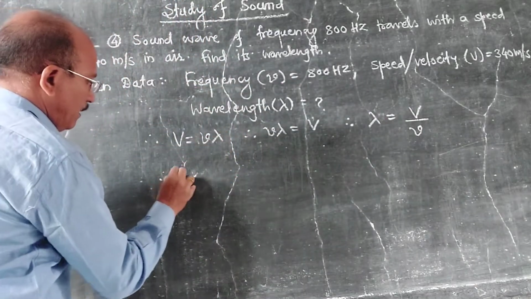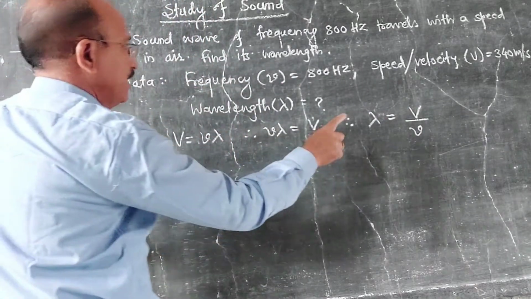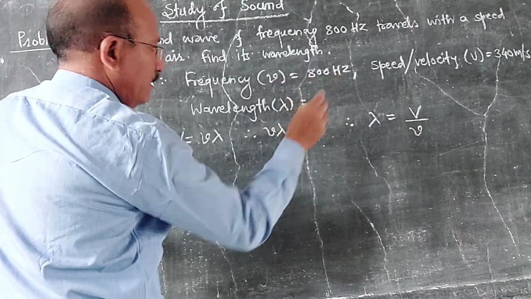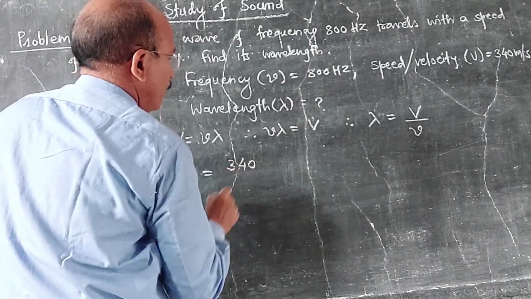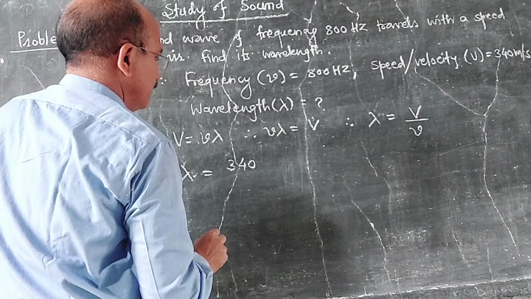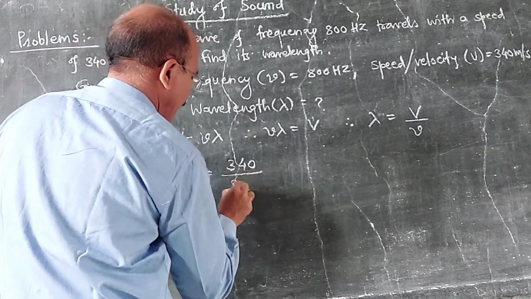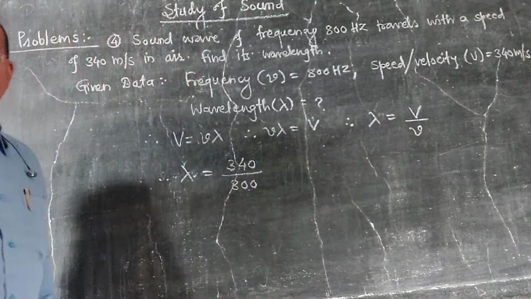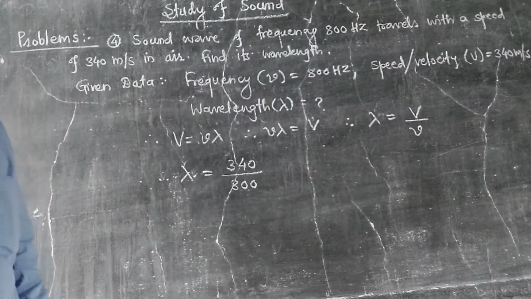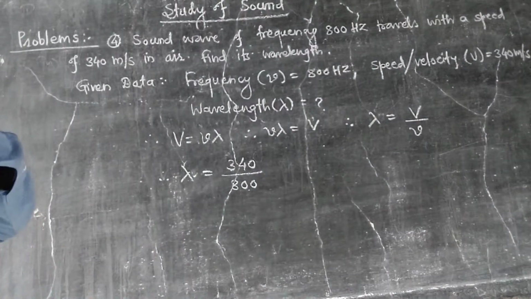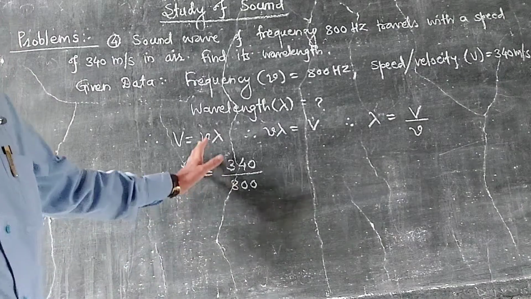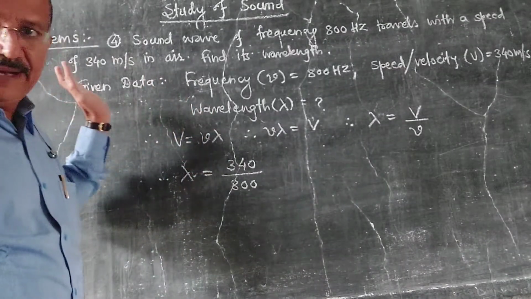Okay, lambda is equal to velocity, that is 340 upon 800. Okay, 340 upon 800.